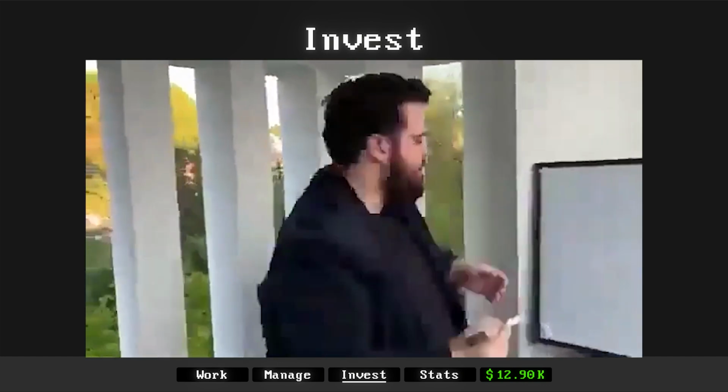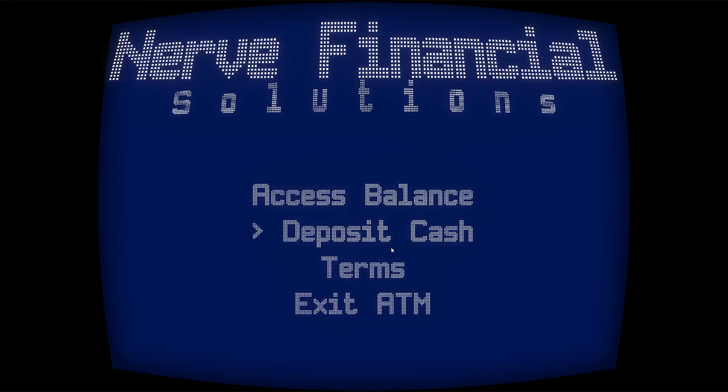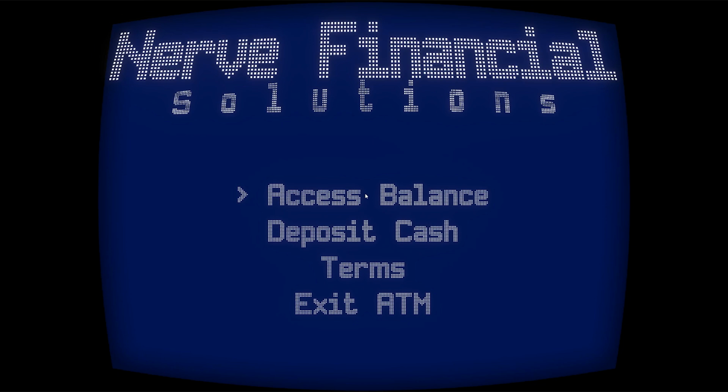Let me present you the 4 ways you can invest your fortune. The first one is putting it into the bank. For the menu, I made an ATM screen and you can deposit and withdraw money from your account.